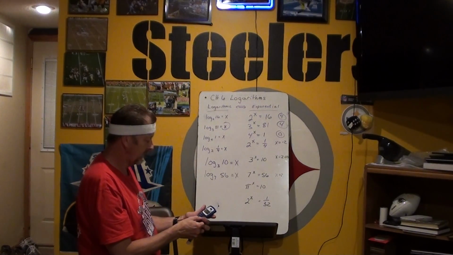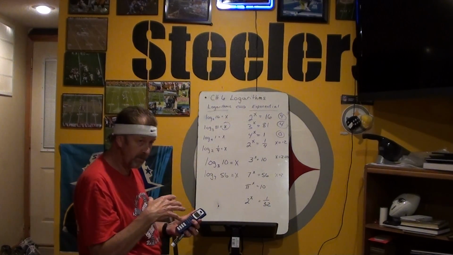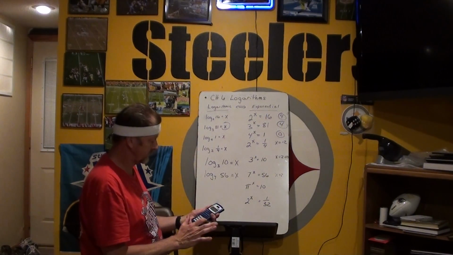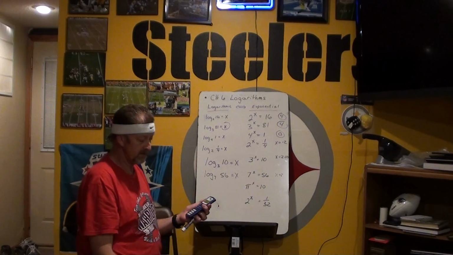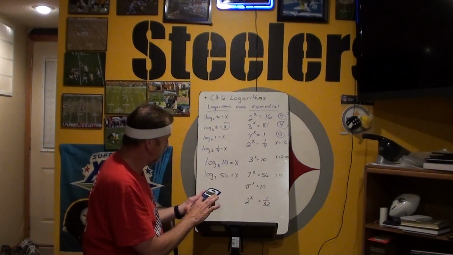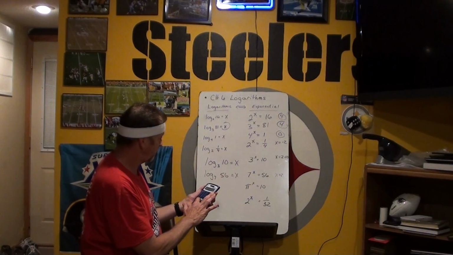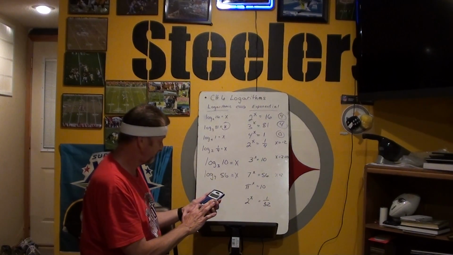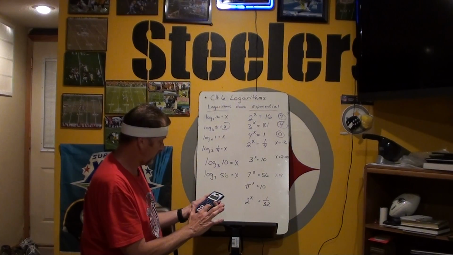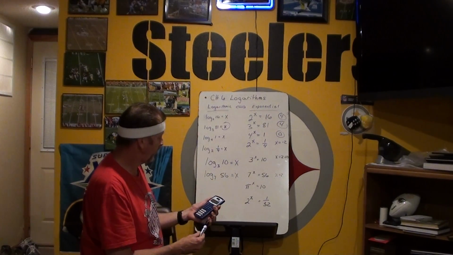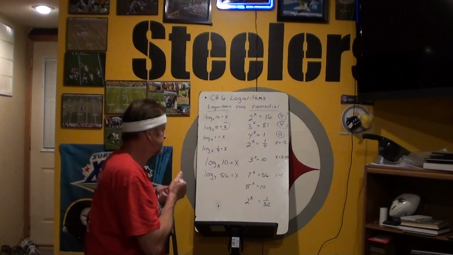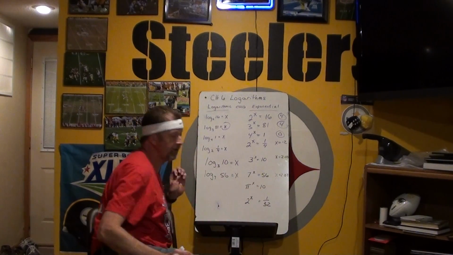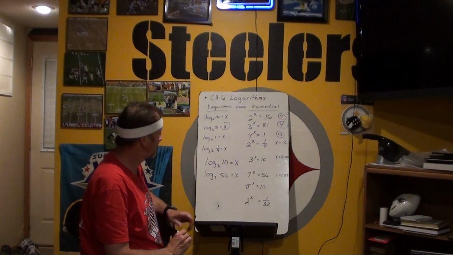So it's log of 56, and we're changing it to base 10. And that's what log is in our calculator, base 10 or base e. The calculator knows all these numbers. Log of 56 divided by log of 7. And in my parentheses, that is 2.068. Let's go with 2.07. Kind of knew about what it was, but not exactly what it was. That's kind of the case with all these.